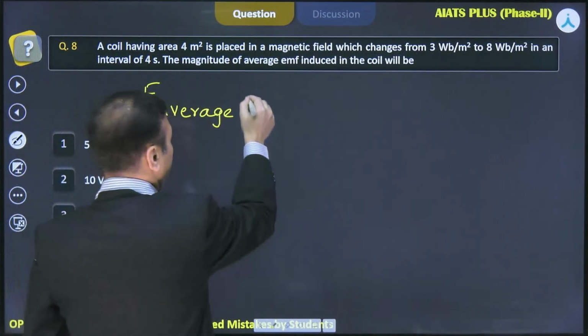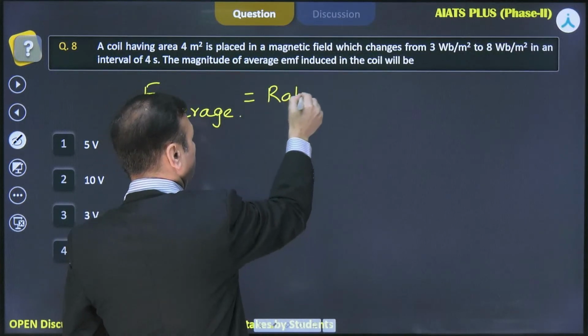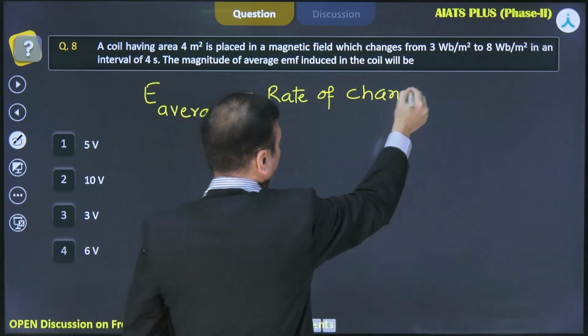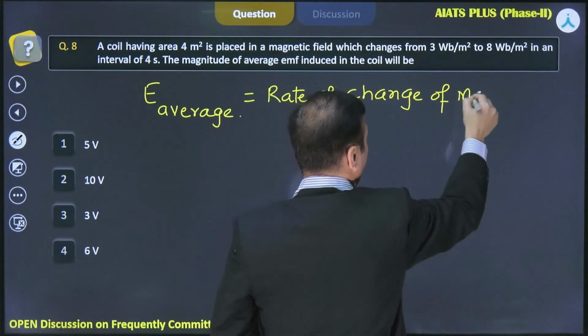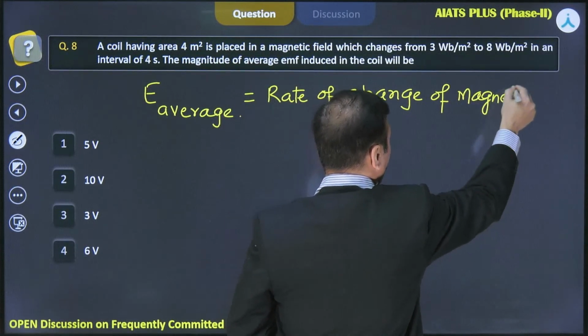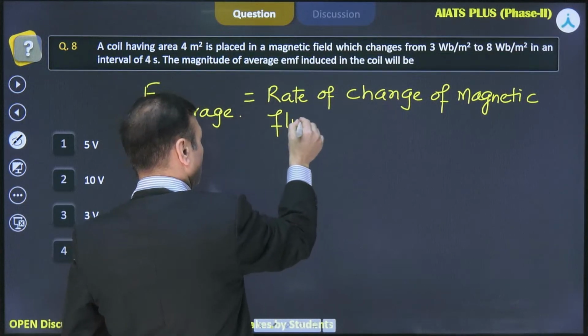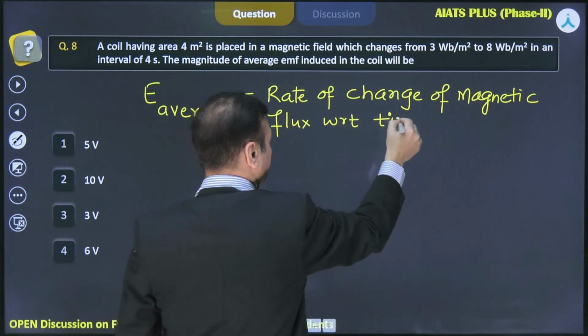So I am talking about average EMF, so this is the rate of change of magnetic flux with respect to time.